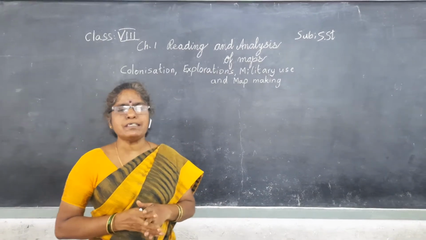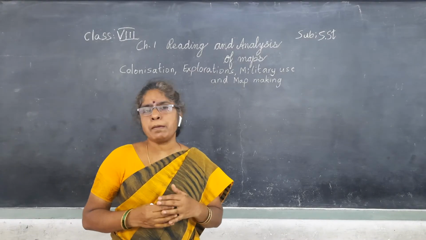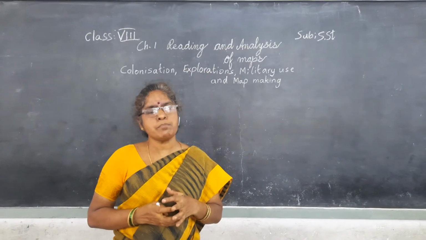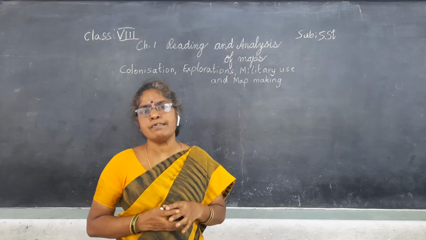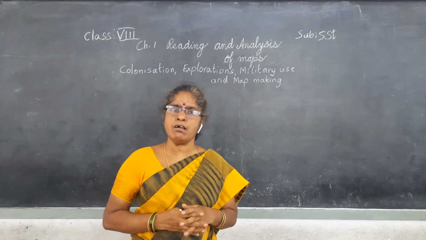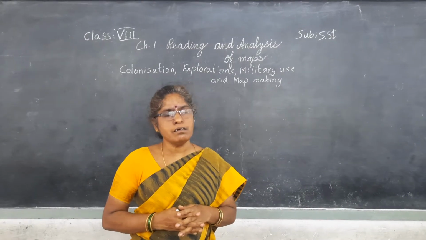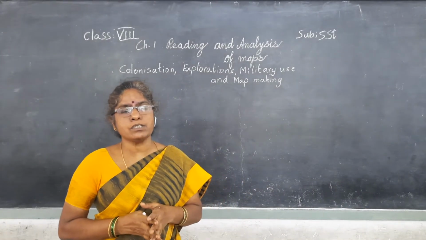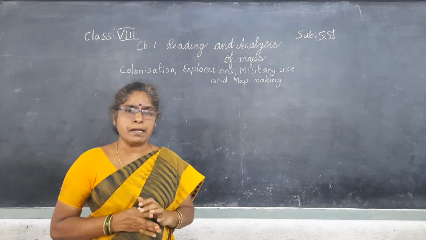Around that time only, that means 2000 years ago, Greek people prepared maps. We know Greek people wanted to conquer the world. Is it right? Next to the Greeks, Romans also wanted to conquer the world. After that, Chinese also prepared maps.